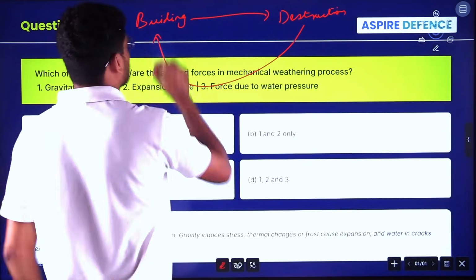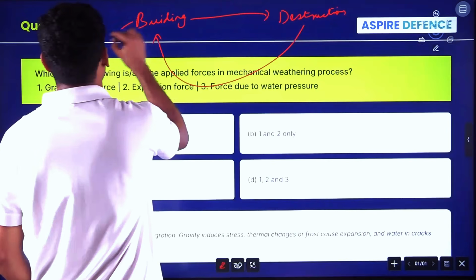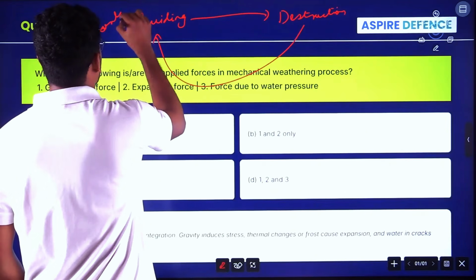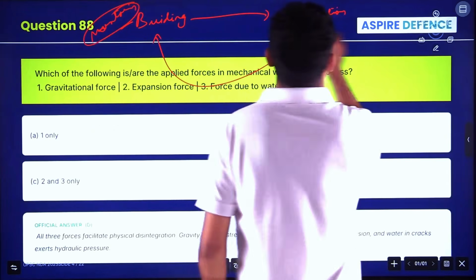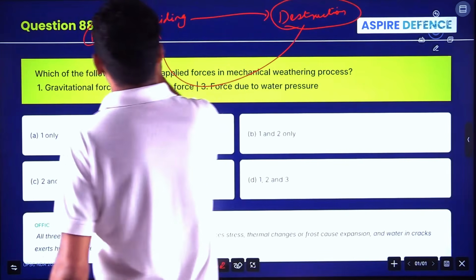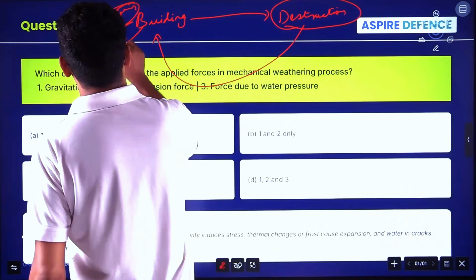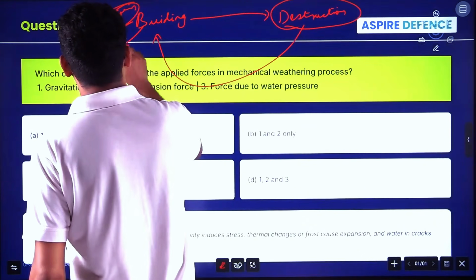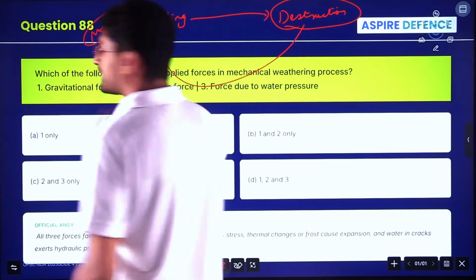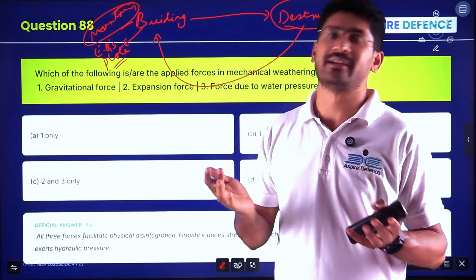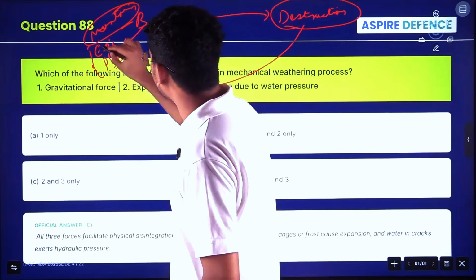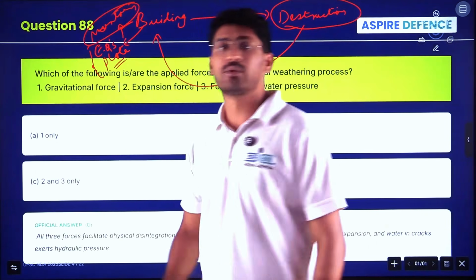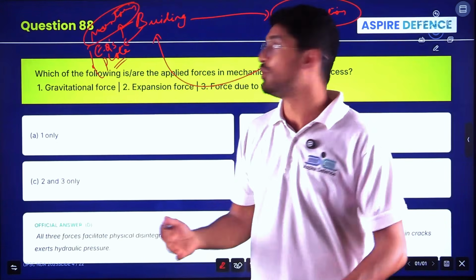There can be mountain building, and there can be destruction. Mountain building can happen due to earthquakes, due to plate movements. Earth is made up of several plates, right? Major plates and minor plates. Plate movements might cause earthquakes and might lead to mountain building, the building of new features.